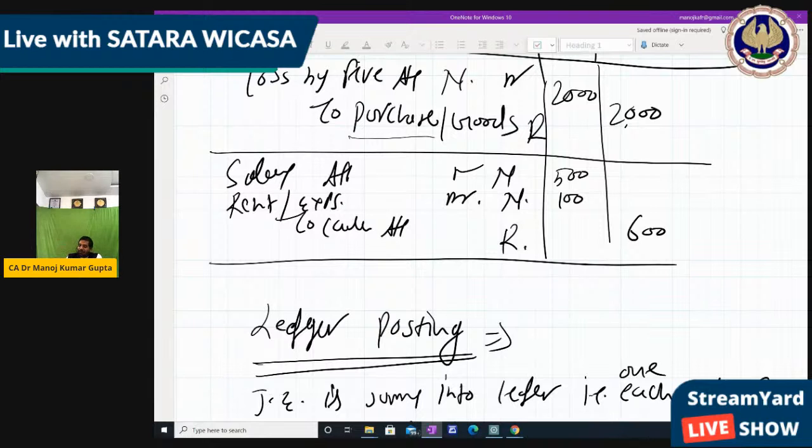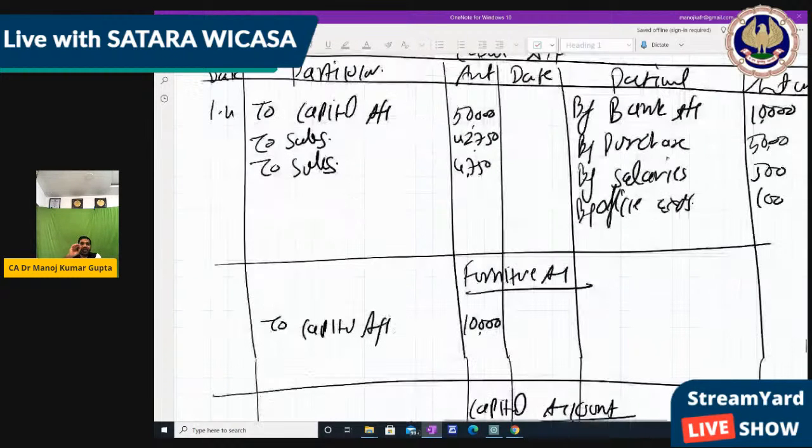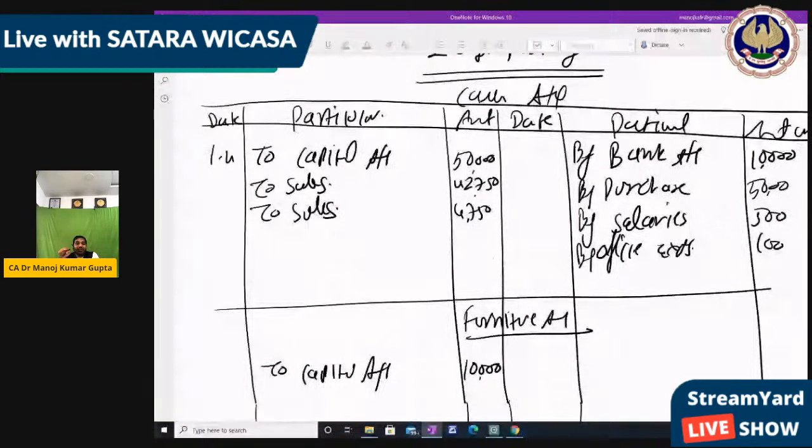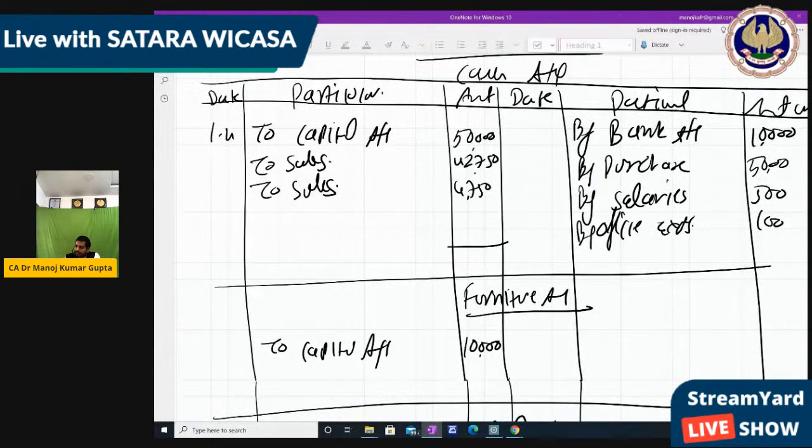Right, now before that we first need to close these so that only one balance remains. Like in the cash account only one balance remains, like in the furniture account only one balance remains. Maybe the account is tallied also, but if a balance remains then we can show the balance. Right, so now close the accounts one by one. This is the total debit side, find the balance, you write by balance carry down.